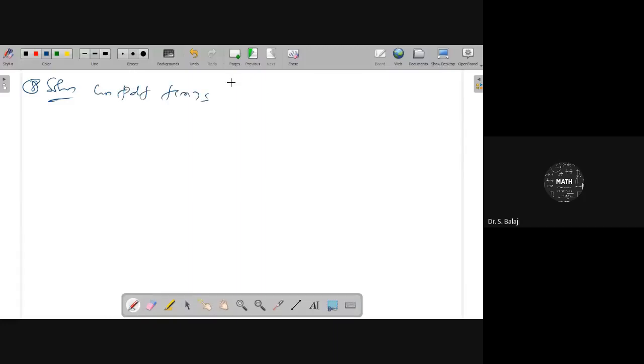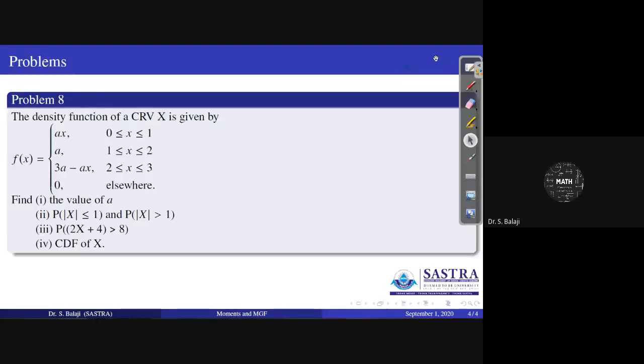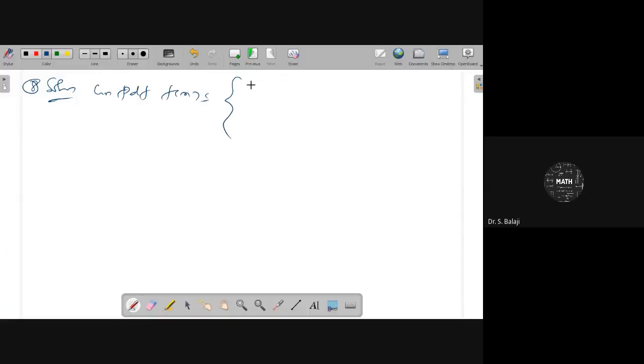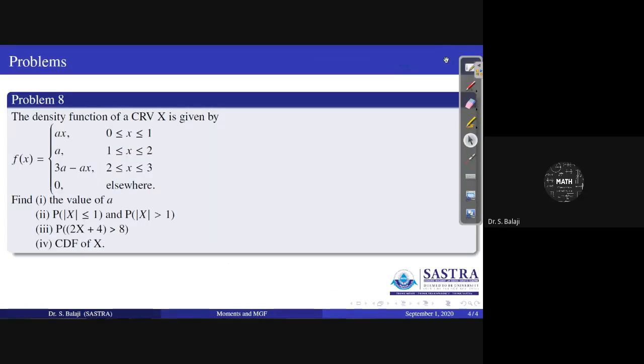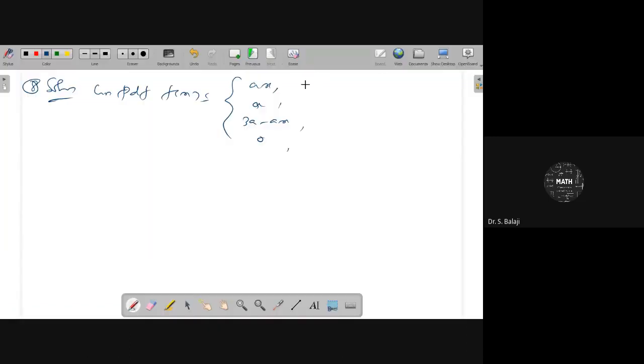Given PDF f of x equal to Ax, A, 3a minus x, for 0 to 1, 1 to 2, 2 to 3, and 0 elsewhere.